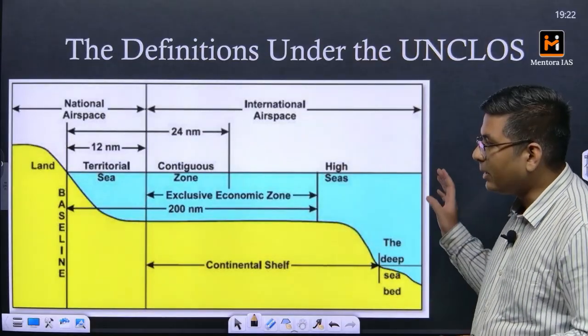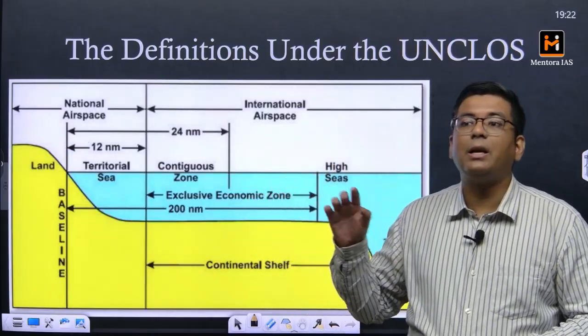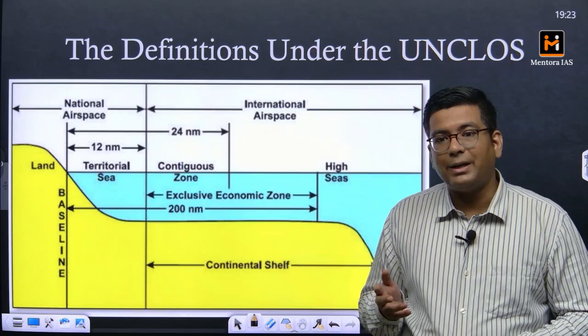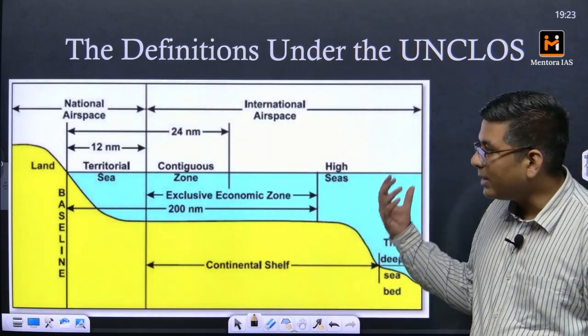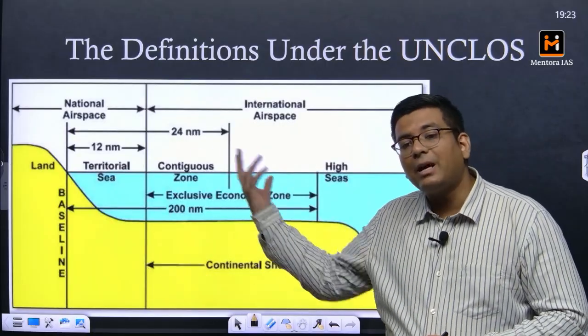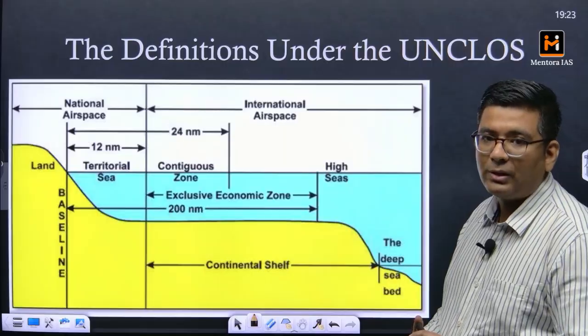So this particular international treaty determines the limits of the territorial jurisdiction of the countries with respect to the seas. There is one part of the sea where they have territorial jurisdiction, and there is another part of the sea which is considered to be the common inheritance of humankind.